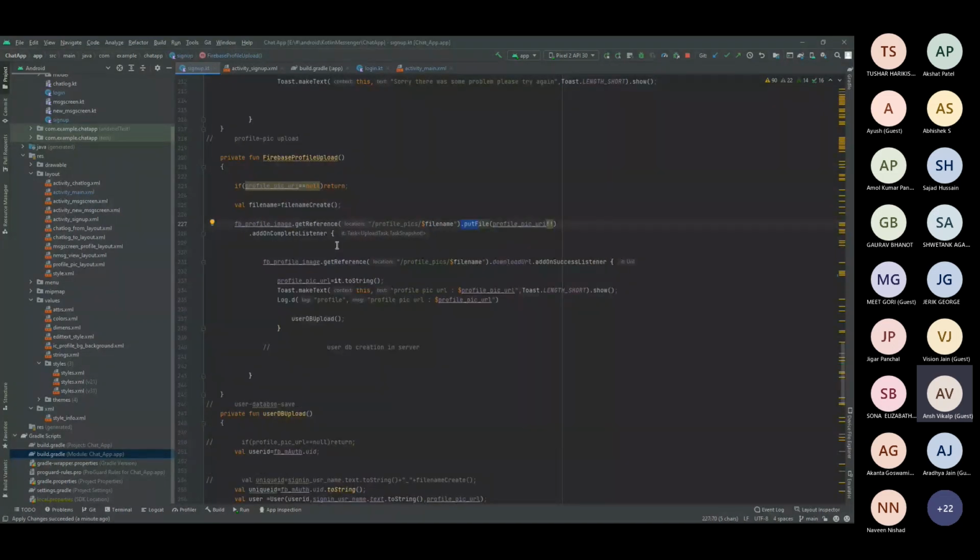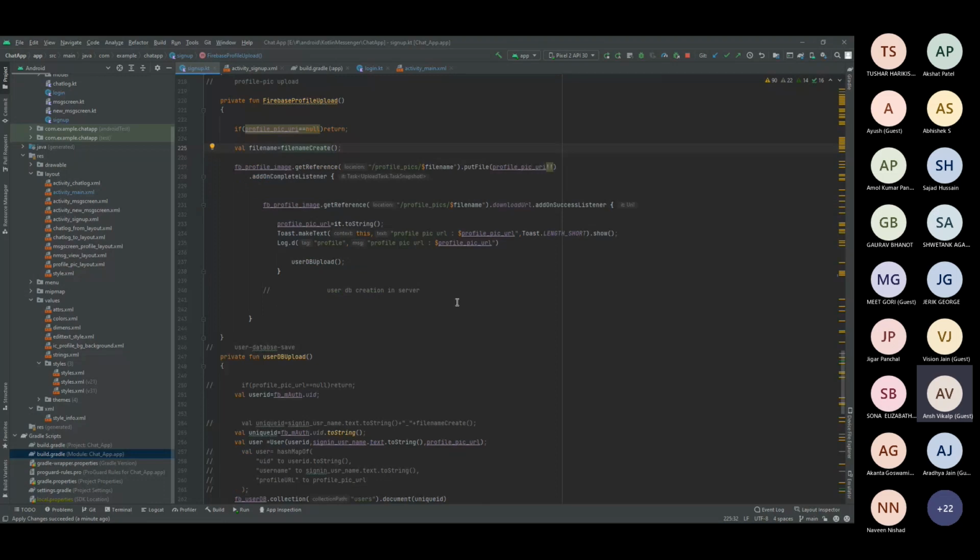There are some functions, listeners, I will say. For example, here is the add on complete listener. Like that, there are many listeners. For example, success listener is there, failure listener is there, or cancelled listener is also there. So what I have done is implement one function, that is the complete listener. Whenever this particular activity is carried out, that is, whenever the user selects a picture and that picture has been uploaded to the Firebase bucket, once that process is done, I will display a message that the user has uploaded the pic, for example.